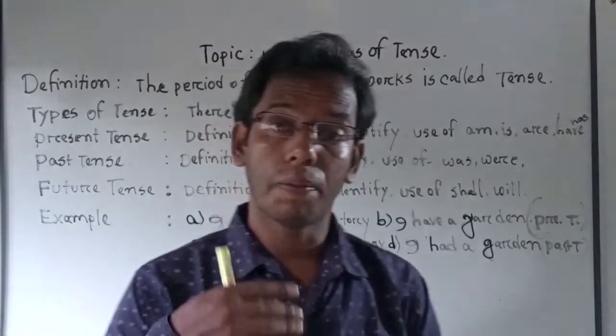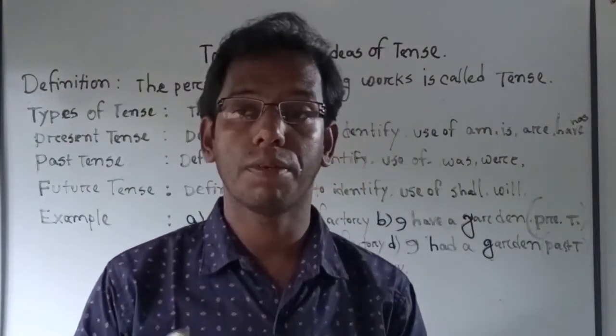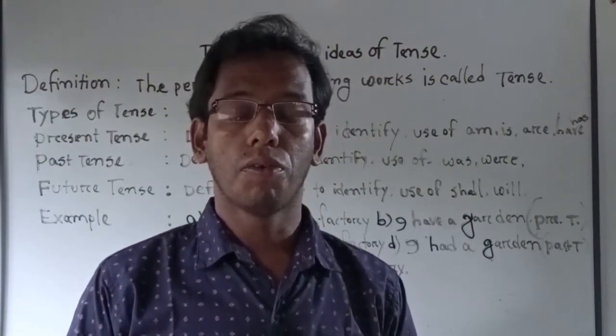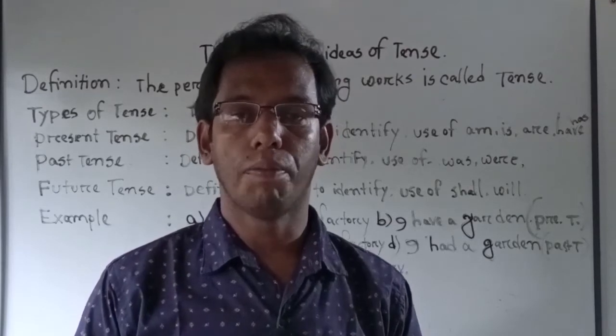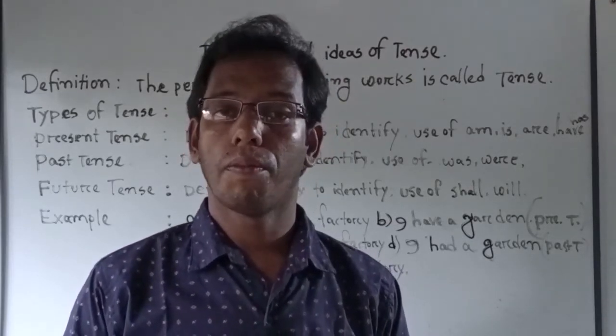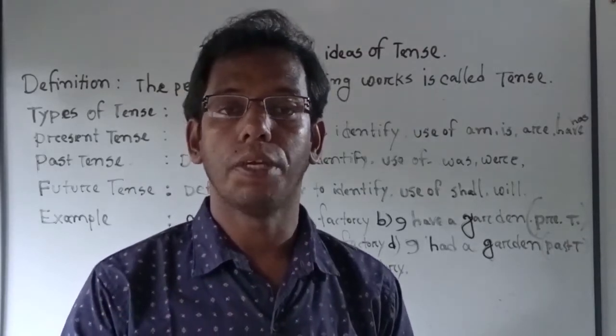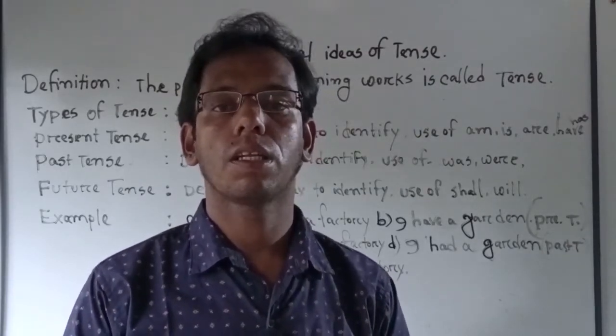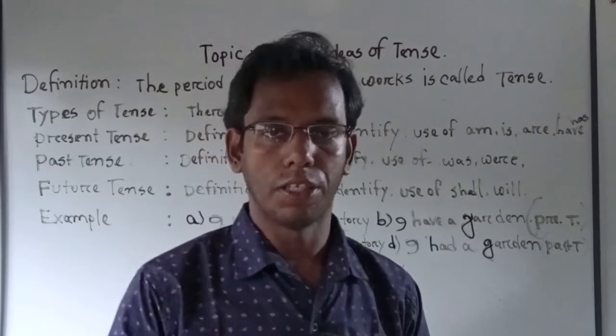So, how can we identify present tense? We can identify present tense by observing its verb. We must find the present form of verb in present tense.